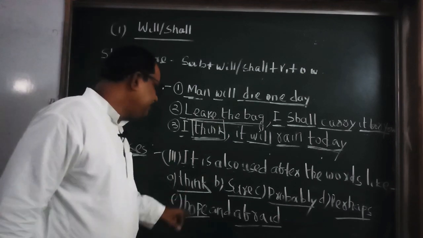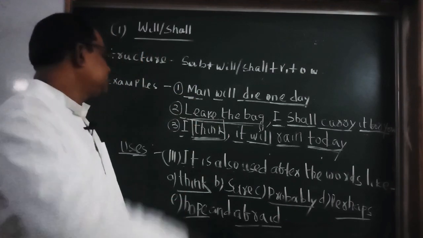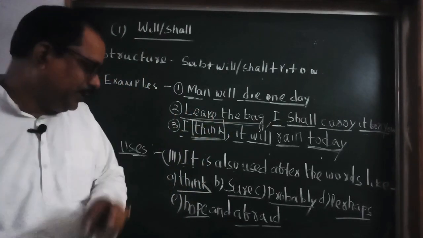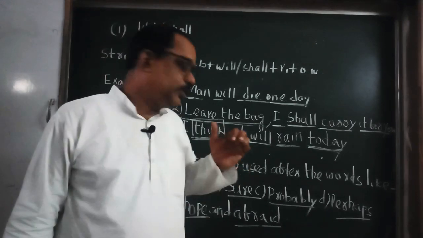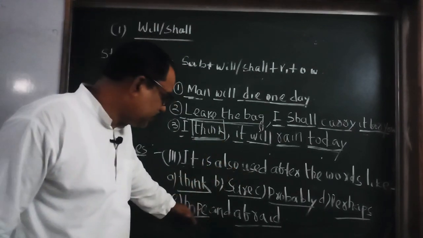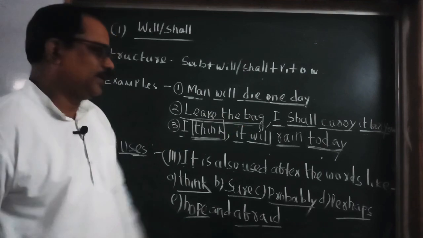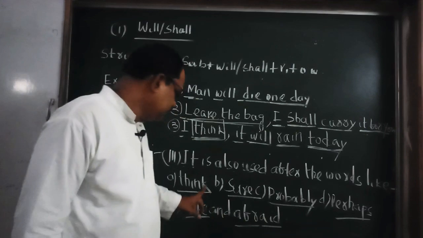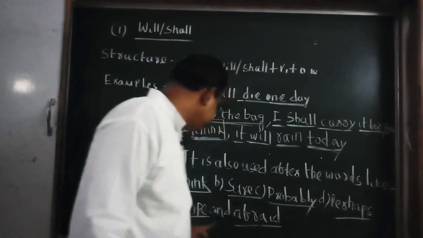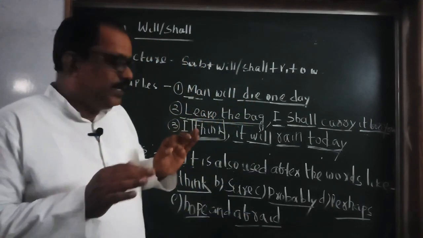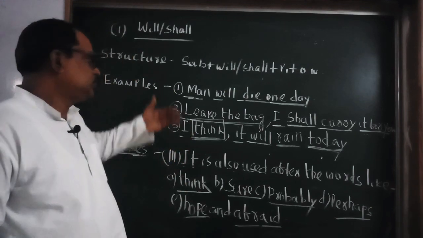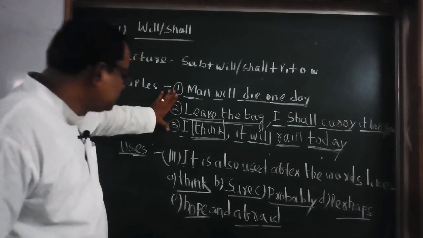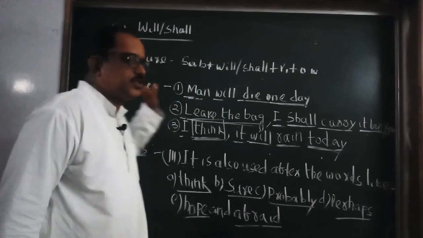And the third one is very important. You have to remember here the 6 words: think, sure, perhaps, probably, hope, and afraid. You have to remember these 6. After these 6, you can use will shall directly. So if you find in the question there is any one word out of the 6, think, surely, probably, perhaps, afraid and hope, you can easily use will shall structure. So these are the uses of will shall structure. We discussed the 3 examples and 3 uses of will shall structure.